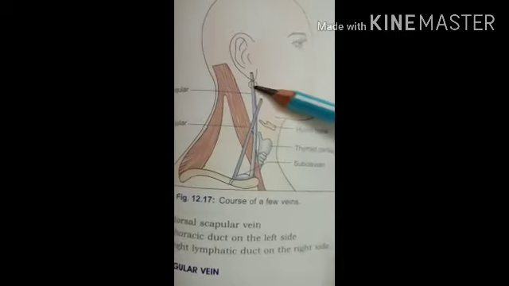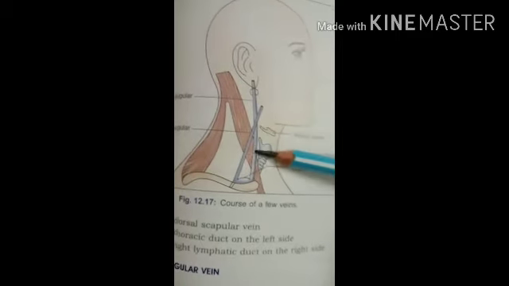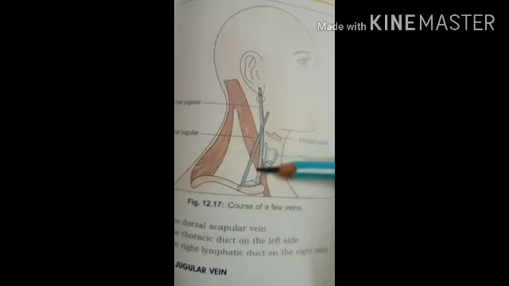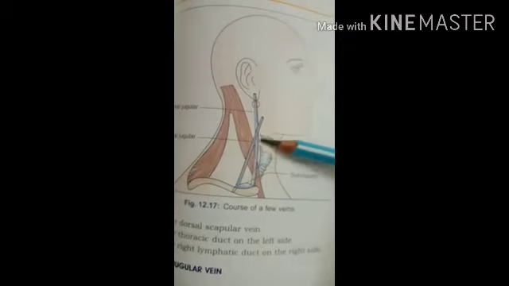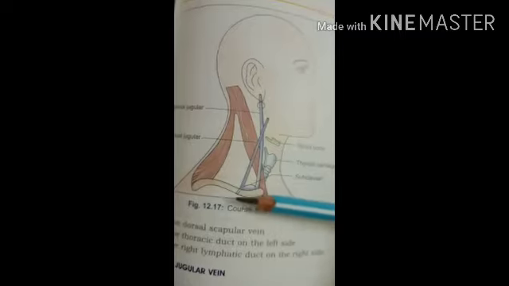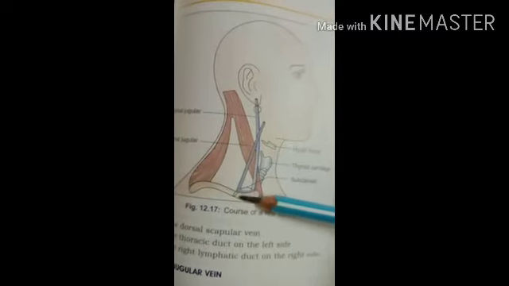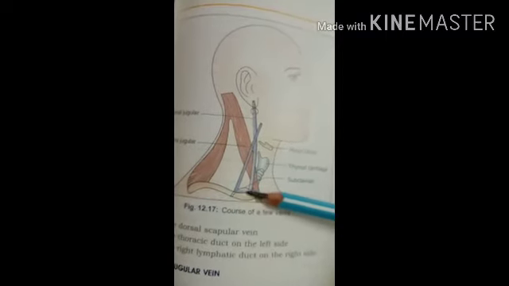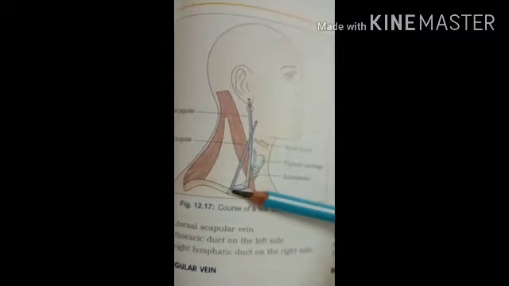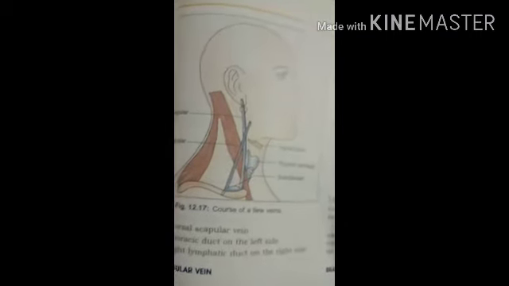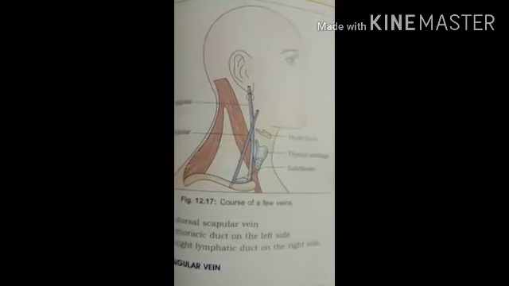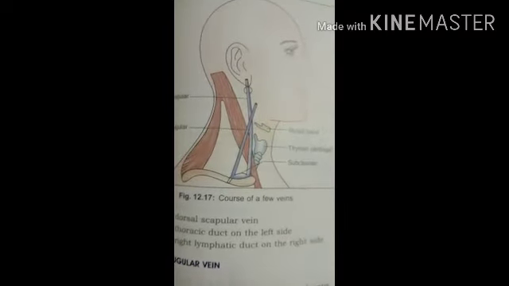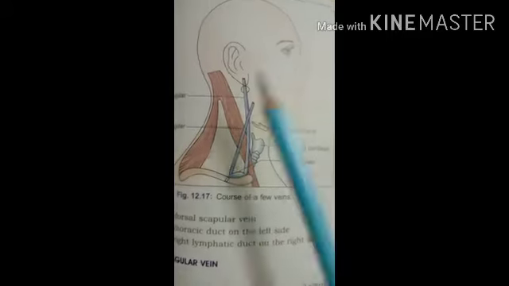Then it passes downwards in front of the sternocleidomastoid muscle, and then behind the clavicle before entering the subclavian vein. So here is the clavicle; behind the clavicle it goes, and then it enters the subclavian vein.